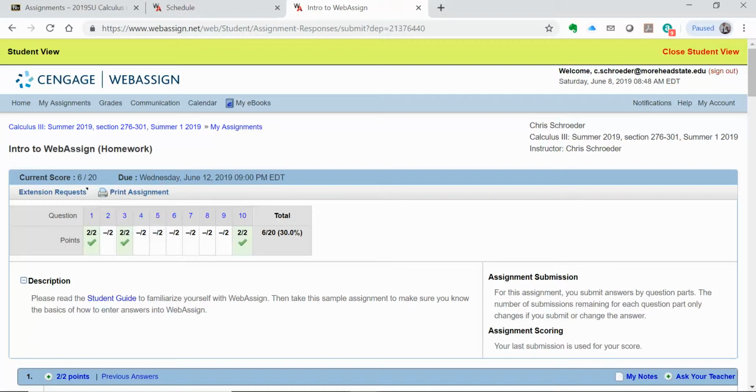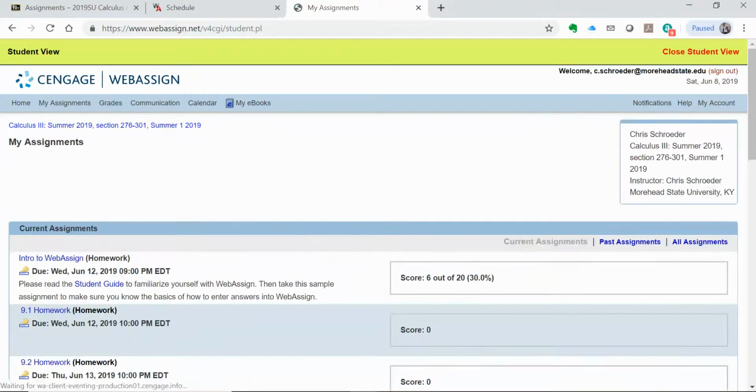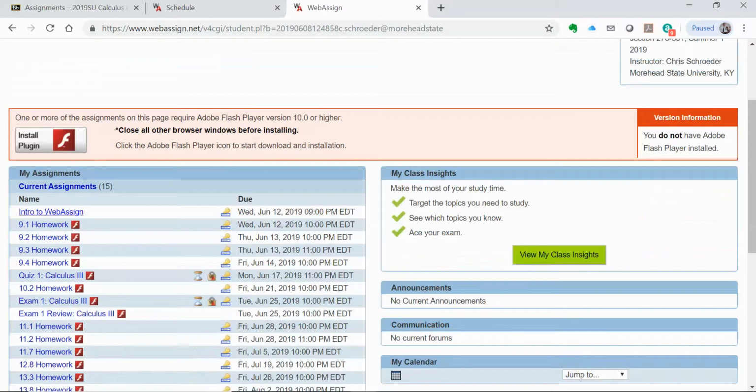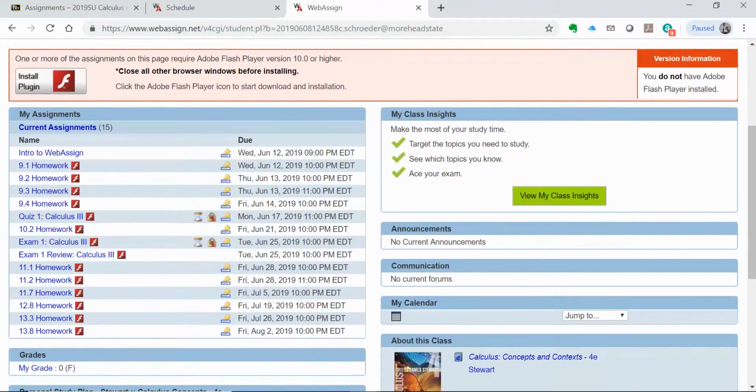All right, so when you go to, let's see if I can get out of this. Let's go to My Assignments. This will show all the assignments, when they're coming up, when they're due. The same thing is with the home screen. So just looking around Webassign a little bit, the home screen shows assignments coming up. You see we've got some homework assignments on there. There'll be more that'll populate as the summer goes on.